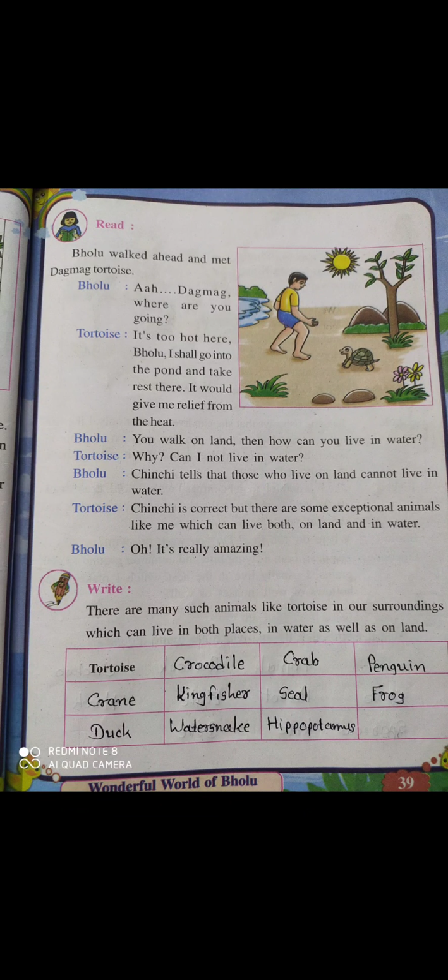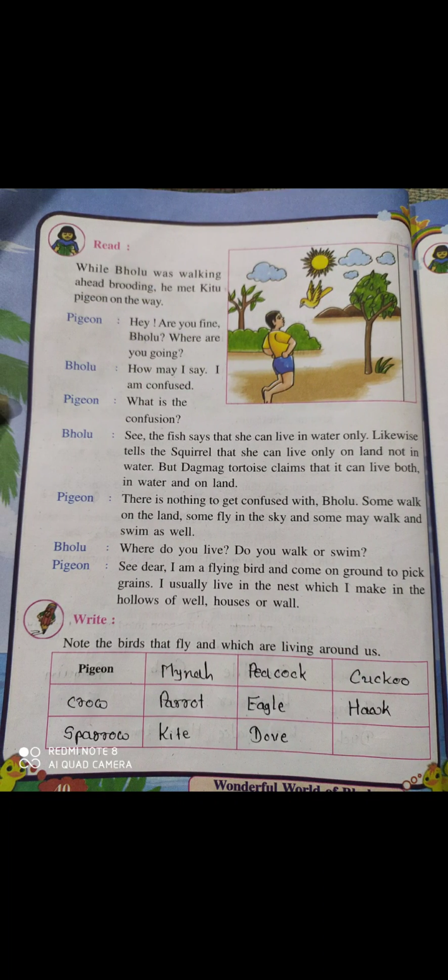Okay, now turn the page. Now, while Bholu was walking ahead, brooding, he met Pigeon on the way. Pigeon says, hey, are you fine, Bholu? Where are you going? Now Bholu says, how may I say? I am very confused. Now Pigeon says, what is the confusion?